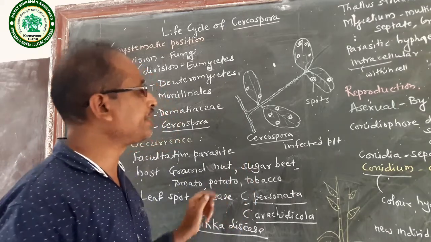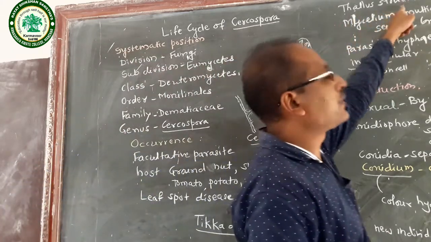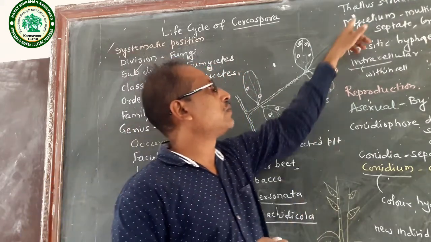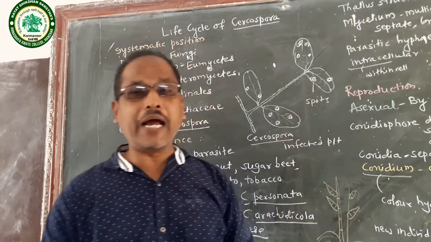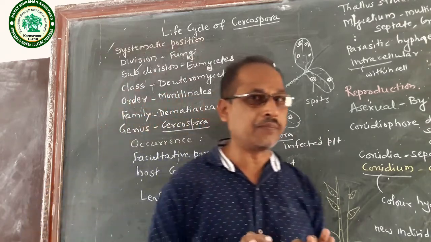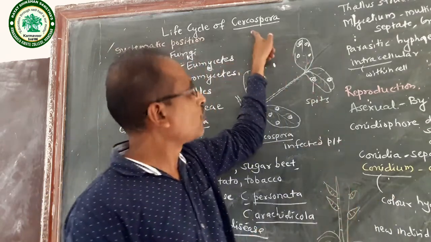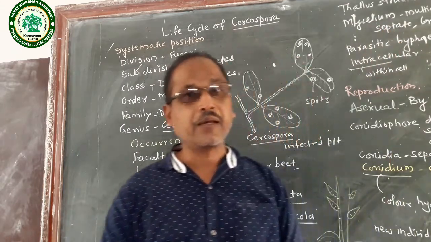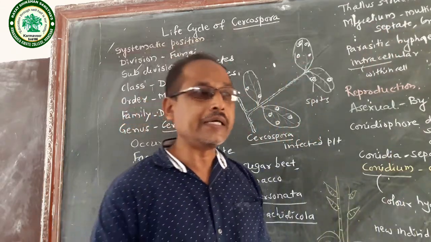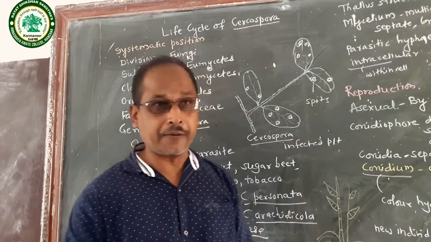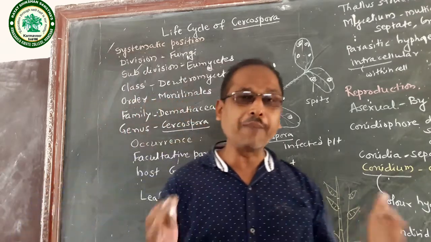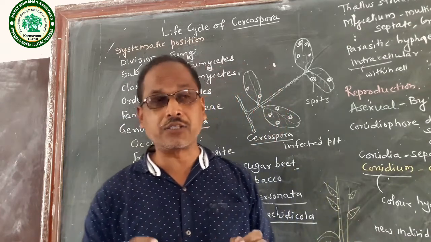The next point is the thallus structure. You know that in fungi, the plant body is made of mycelium. In Cercospora also, the plant body is made of mycelium. Mycelium is a group of hyphae, and a hypha is a thread-like structure.